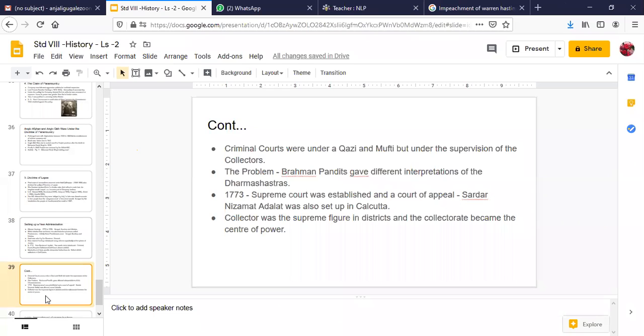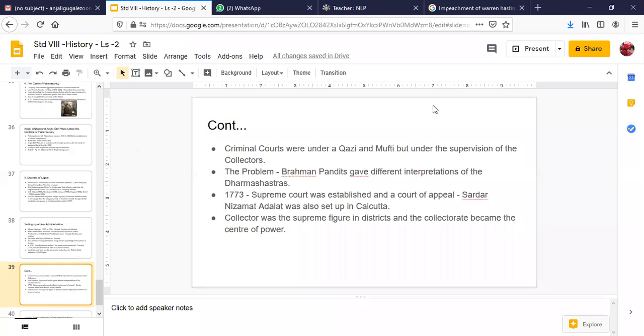Over in the civil court, laws were being made by the British, but they were interpreted by the Maulvis and the Hindu Pandits. On the other hand, the criminal courts did not come directly under the control of the British. The collector was just doing the supervision here, and the Qazis and Muftis were doing the job of justice in the criminal courts.